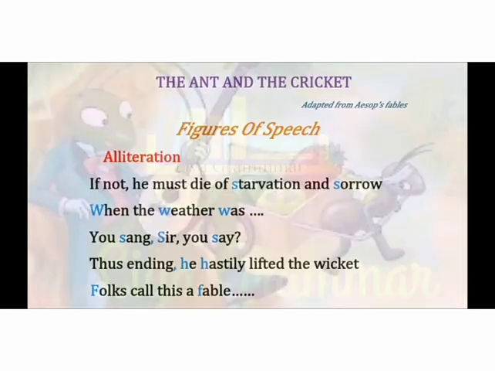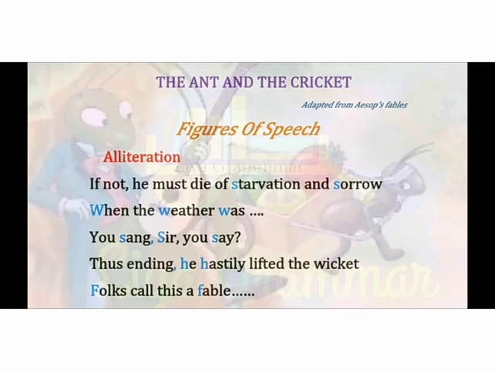Moving to alliteration. In the first line, starvation, sorrow, the S sounds are the alliterated words. In the second line, when, weather, was, W, W, W. So it starts with the same consonant W. So it is alliteration. You can see the same in the other lines.